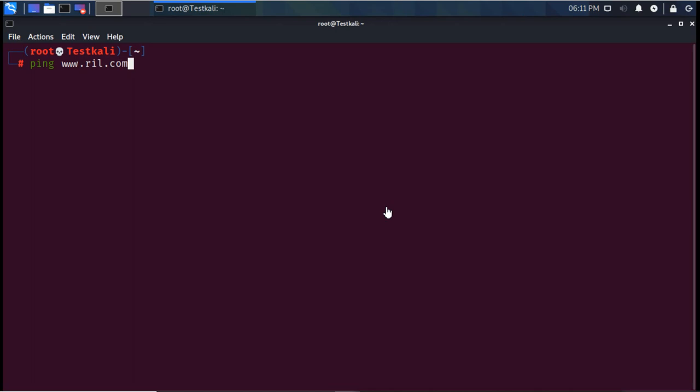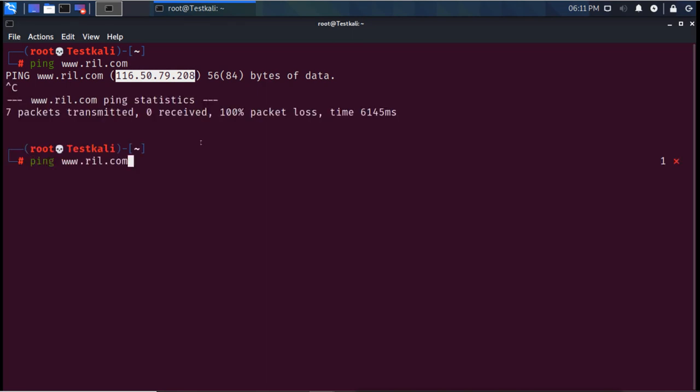Now I'm in a Linux machine. I'm in a Kali machine. I'm trying to ping it again. It is resolving the IP address, but it is not getting the reply because there is a firewall. What I will do here, I will use a traceroute command. Under Linux machine it is traceroute, but in Windows machine it is called tracert. So here it is named traceroute. Now let's see what happens here.